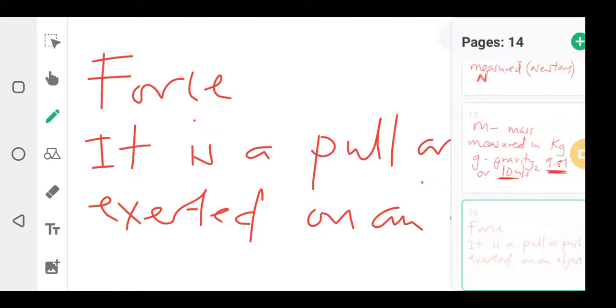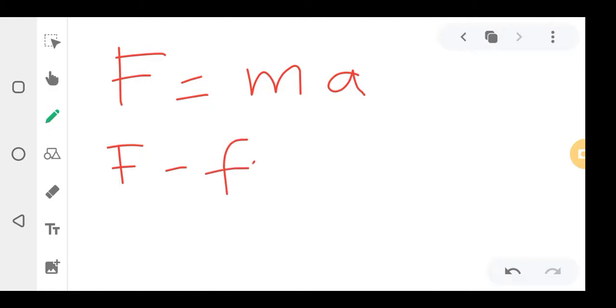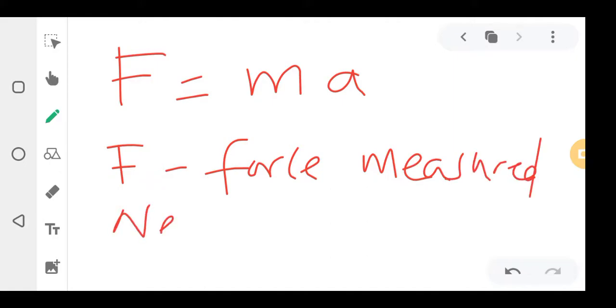So the formula for force is equal to mass times acceleration. F means force, which is measured in newtons, N. You remember I said weight is also measured in newtons. So force and weight have the same unit. I repeat, force and weight have the same unit because weight is also a force.